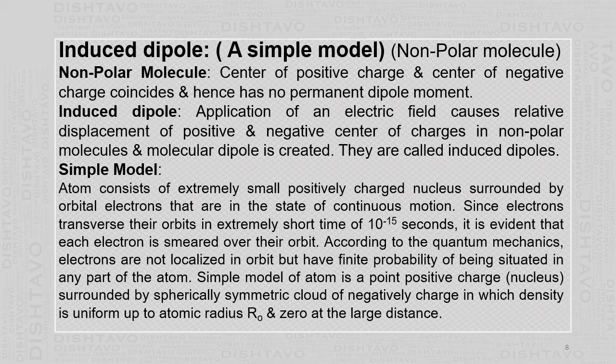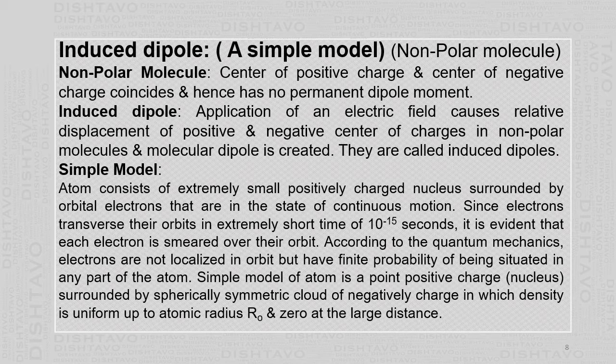See, in the non-polar dielectric, there are molecules. Molecules are made of atoms. Atoms have a nucleus which occupies a very small space, and it has positive charge, and around this positive charge nucleus, electrons are orbiting continuously, but the electrons move very fast.